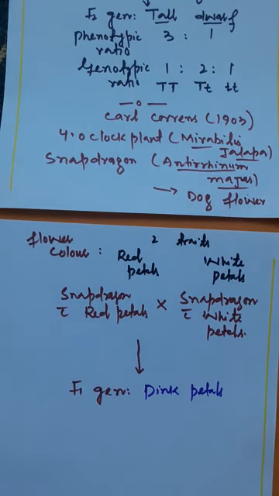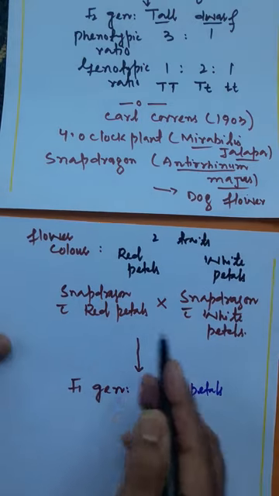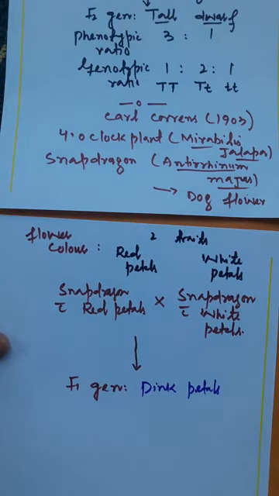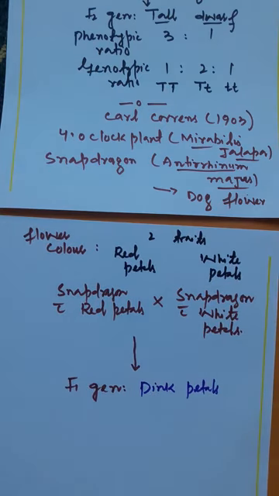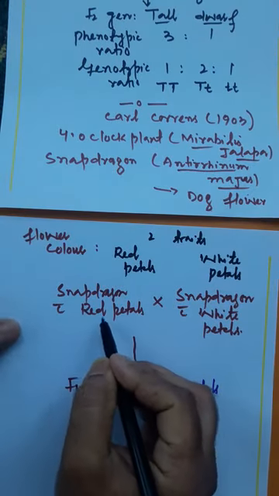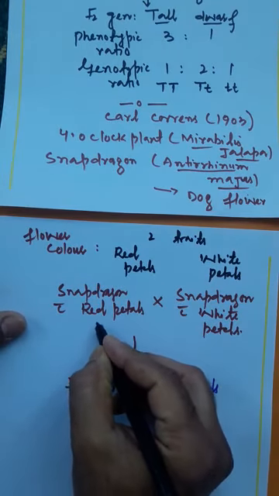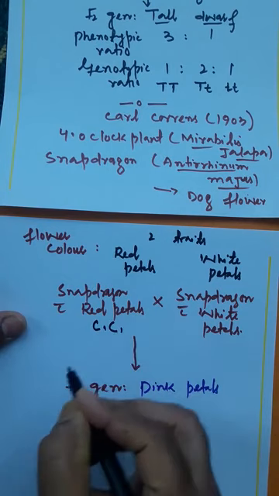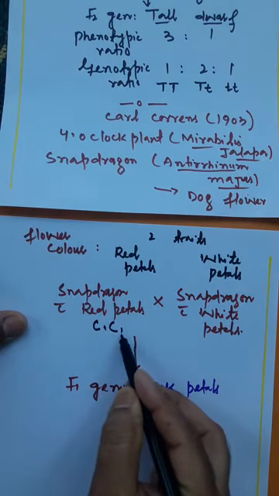As it is a deviation from Mendelism, how will we express the genotype of these parents and of the F1 generation individuals? Since it is a deviation, we consider that the snapdragon with red petals is genotypically C1C1. C stands for corolla.